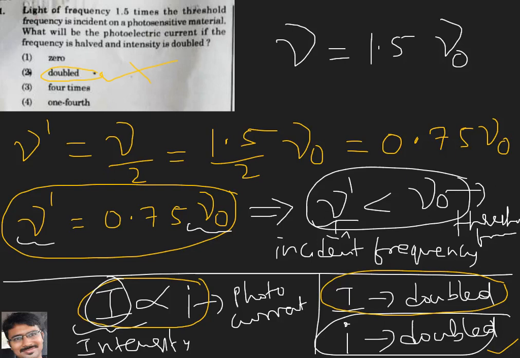Why is there no current? What is the reason? The reason is that the incident frequency is less than the threshold frequency. So that is the question we got in NEET 2020 related to the photoelectric effect. I hope you are clear with this one.